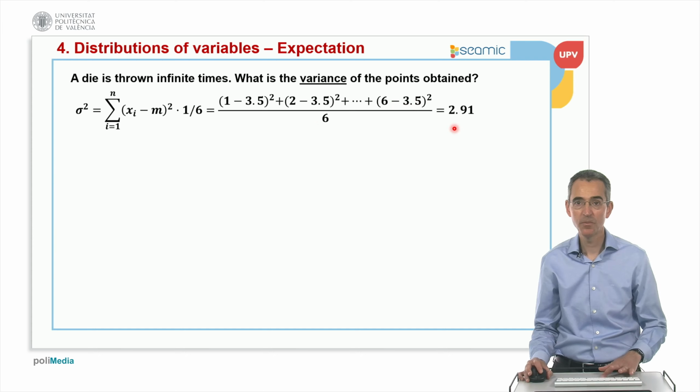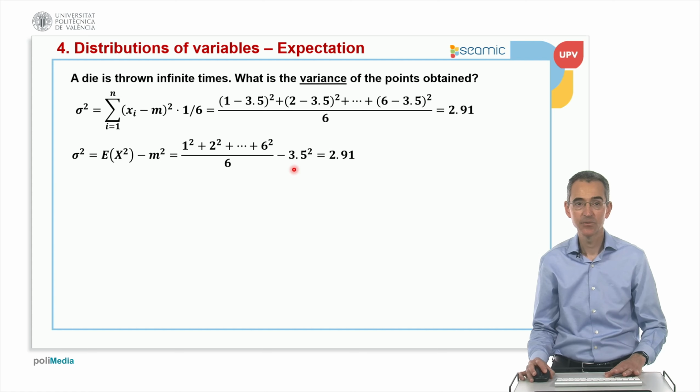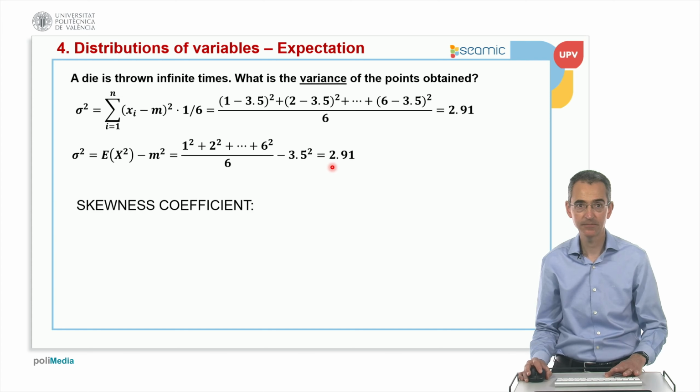This is 2.92. But there is this second equivalent method, where we compute the expectation of x squared, which means 1 squared plus 2 squared until 6 squared, divided by 6, minus 3.5 squared. You can see how this calculation is simpler. The result obviously is the same.